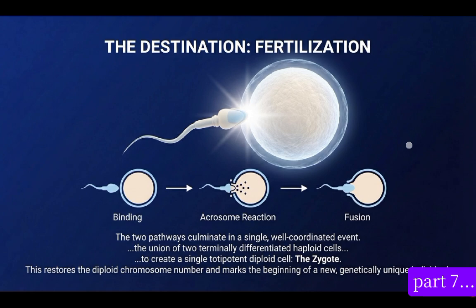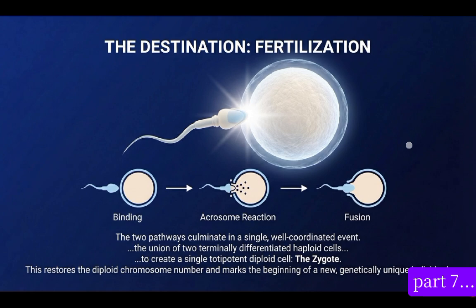The two pathways culminate in a single well-coordinated event, the union of two terminally differentiated haploid cells to create a single totipotent diploid cell called a zygote. So a zygote is an example of a totipotent cell, because totipotent cells are stem cells that can differentiate to form any specific cell and itself.